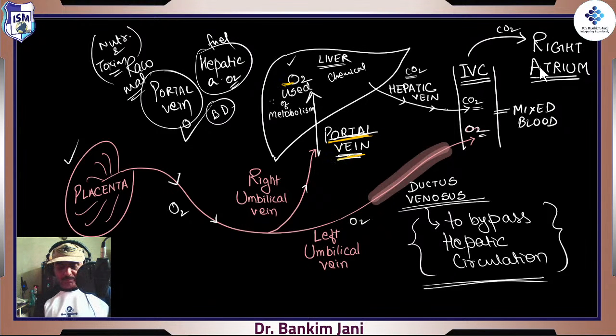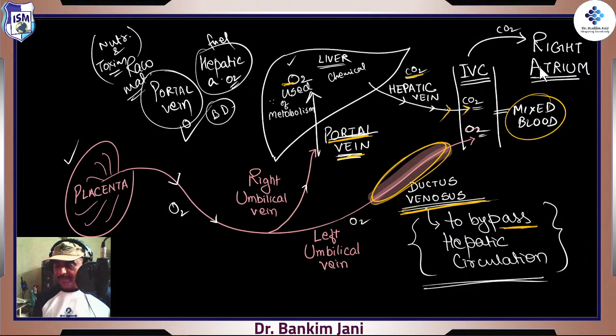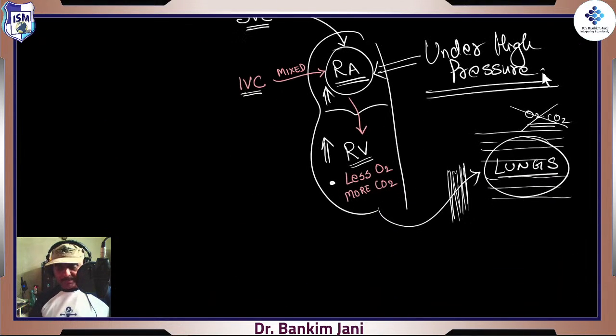Will consume all oxygen, nutrients, and will send final products into the hepatic vein, which is having carbon dioxide. It is sent to the IVC, the inferior vena cava. Meantime, there is the ductus venosus. This ductus venosus function is to bypass hepatic circulation, right? And it will go in the form of mixed blood into the IVC, and it goes into the right atrium. We are in the right atrium with the mixed blood.